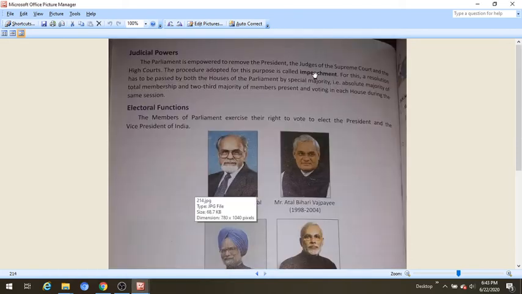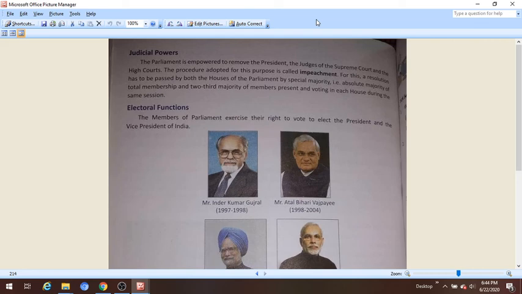Now let us see judicial powers. The Parliament is empowered to remove the President, the judges of the Supreme Court and the High Courts by means of impeachment. The procedure adopted for this purpose is called impeachment. For this, a resolution has to be passed by both the houses of the Parliament by a special majority, that is absolute majority of total membership and 2/3 majority of members present and voting in each house during the same session. About this majority we have already talked in chapter 16. So this is the judicial power.